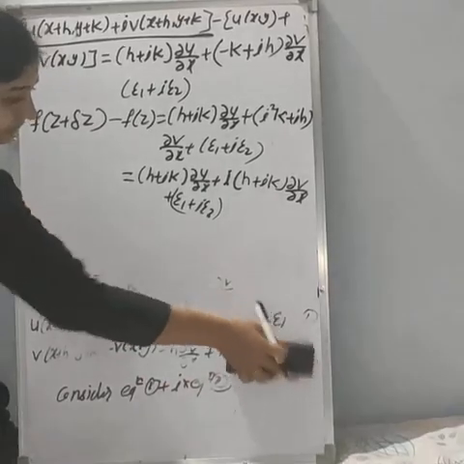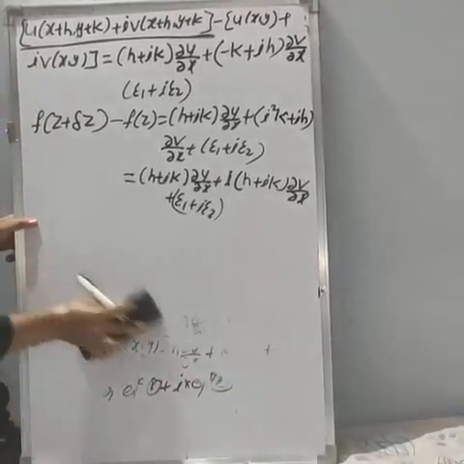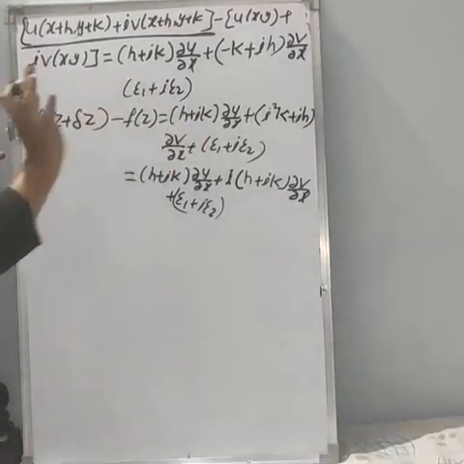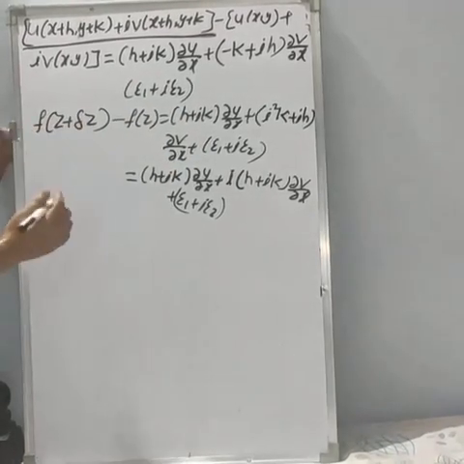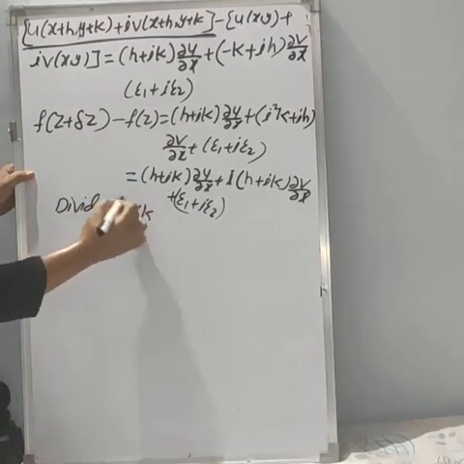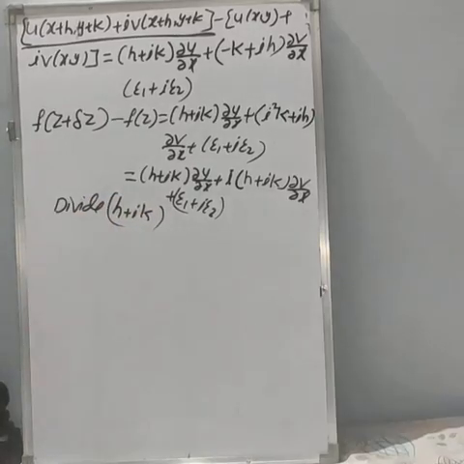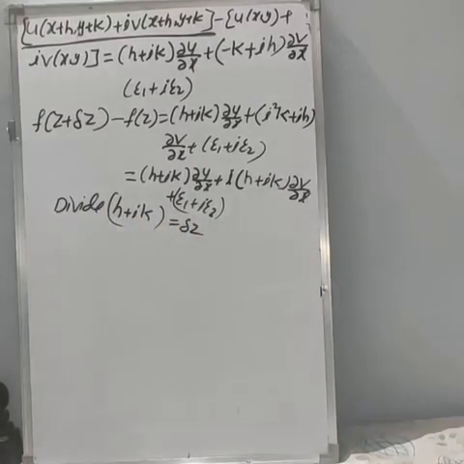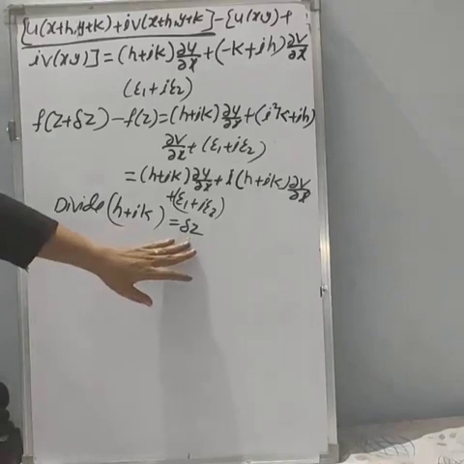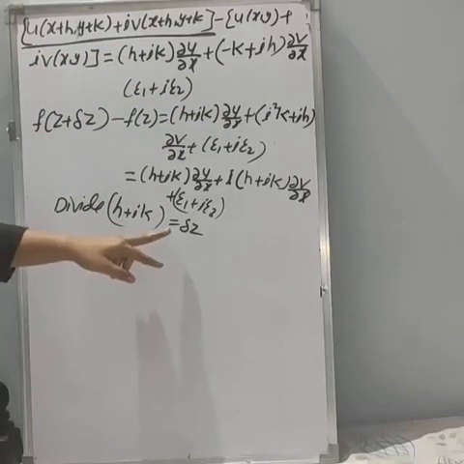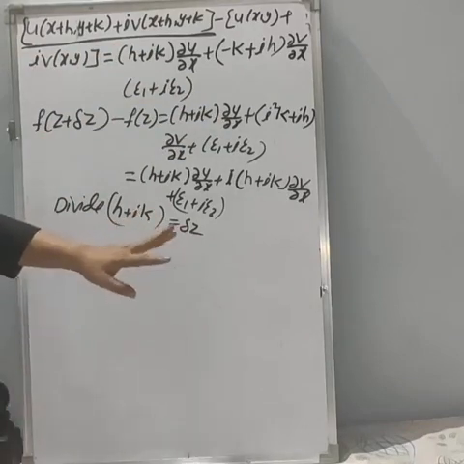The next step is to divide both sides by h + ik. Here we are having h + ik, here it is not there, but we have to divide. So divide by h + ik on both sides and substitute h + ik as nothing but δz. What we have to do: first we divide by h + ik on both sides, and we substitute h + ik as nothing but δz.